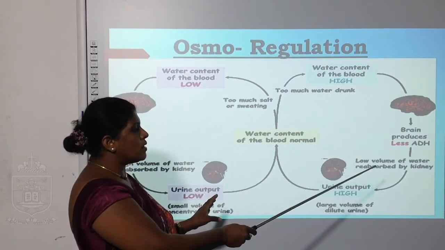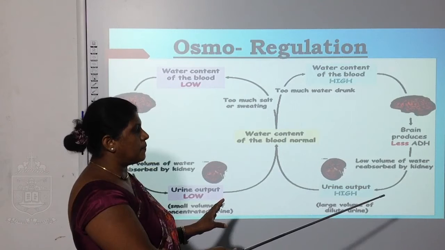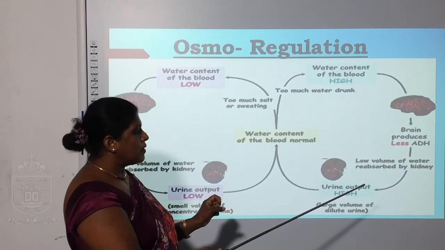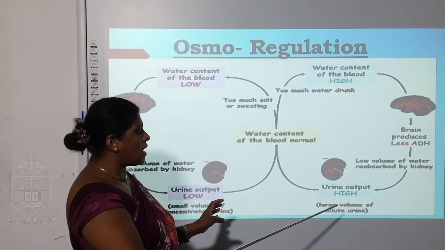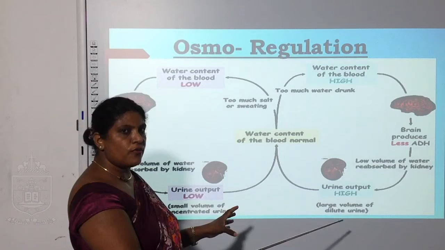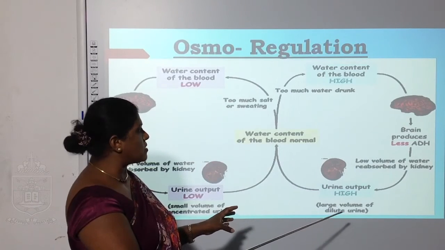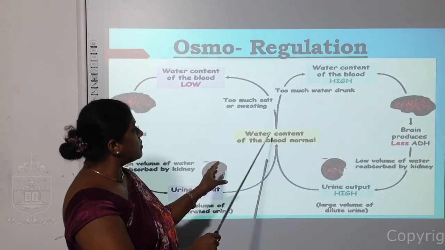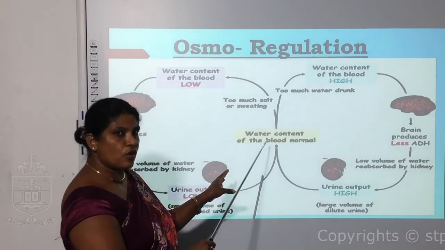Low volume of water reabsorbed by the kidney. Water absorption is reduced by the kidney. Urine output is high. Under this, a large volume of dilute urine is passed. Again, the water level comes to the normal position.